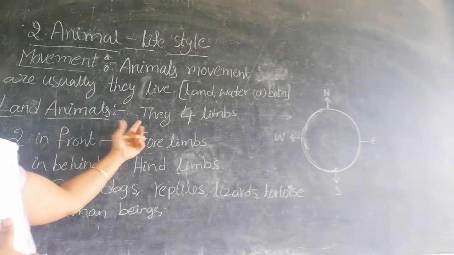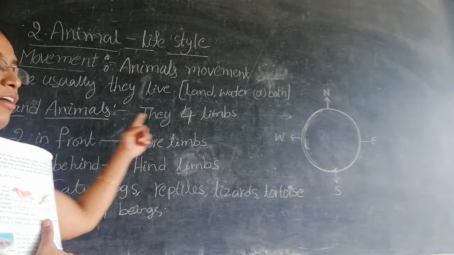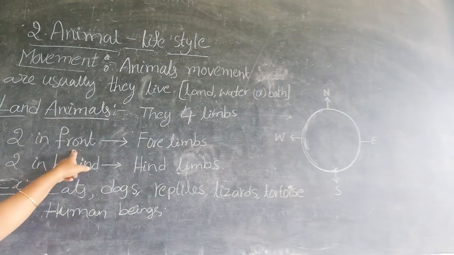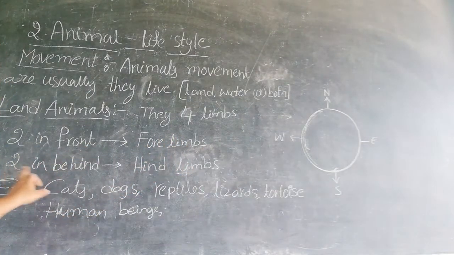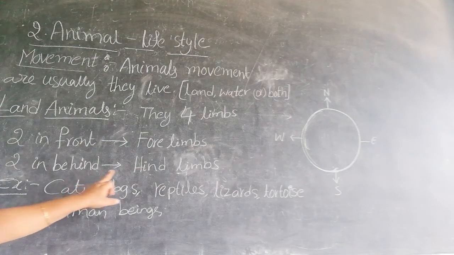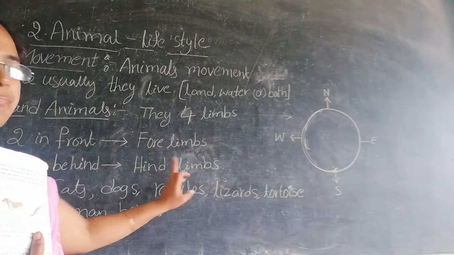Land animals have four limbs: two in front, called forelimbs, and two behind, called hind limbs.